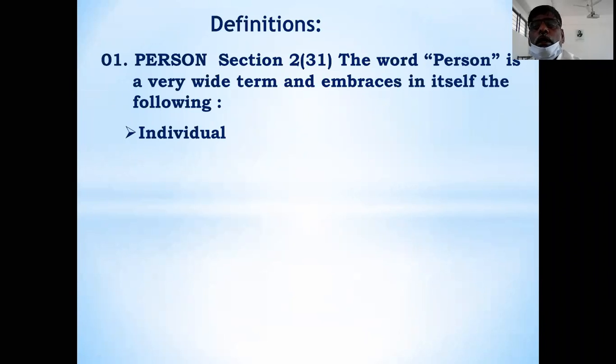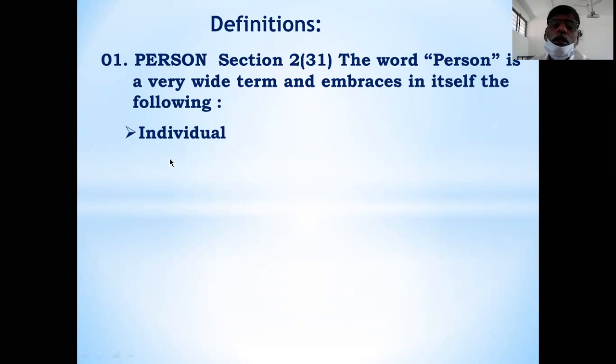Suppose he is having income which is more than the taxable limit. If an individual is having taxable income, or he is related in one way or another with the income tax department regarding the tax liability, then he is called a person. If your income is below the tax limit and you are not having any interaction with the income tax department regarding the tax liability, then you are not a person.